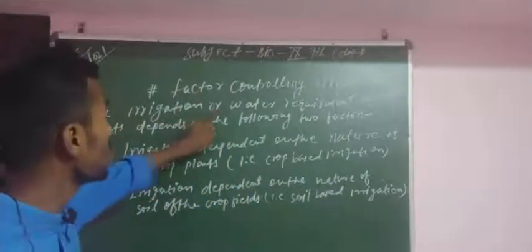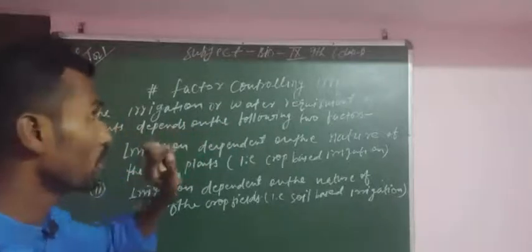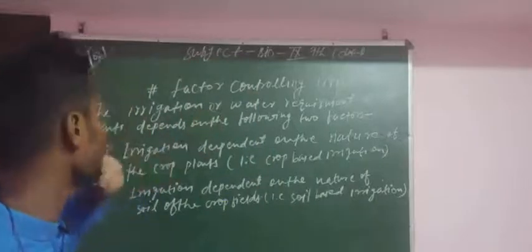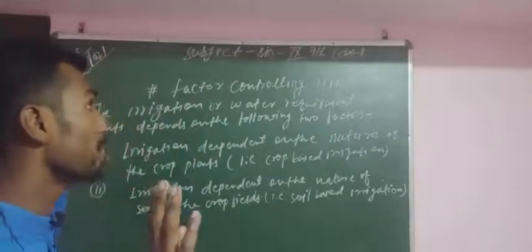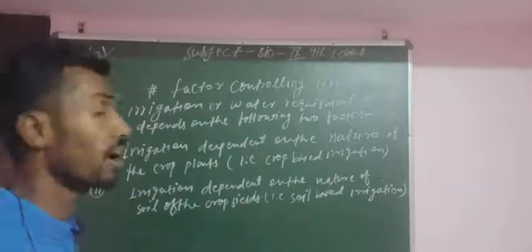The irrigation or water requirement of crop plants depends on the following two factors. First, irrigation depends on the nature of the crop plants.